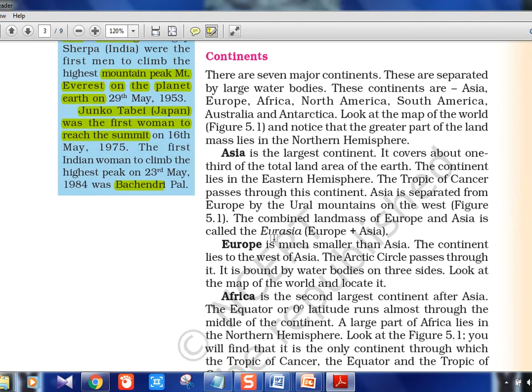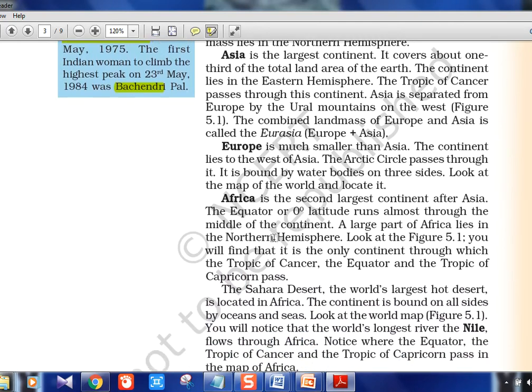Continents, you know, 7 continents are there. We'll see just a one-liner about each. Asia is the largest continent. The continent lies in the eastern hemisphere. The Tropic of Cancer passes through this continent. All these things apply to India also. India is also in the eastern hemisphere, and the Tropic of Cancer passes through India.